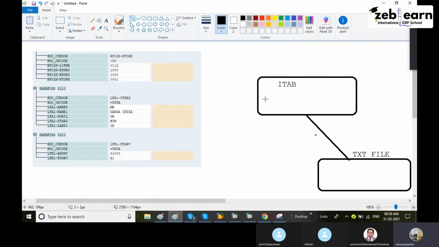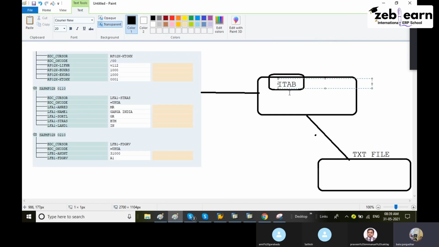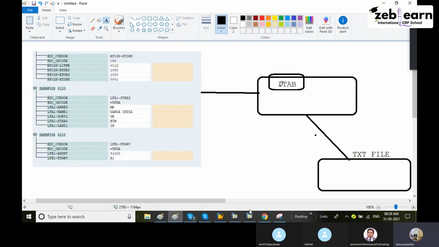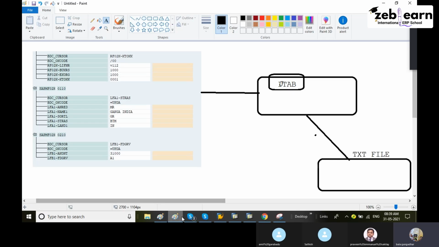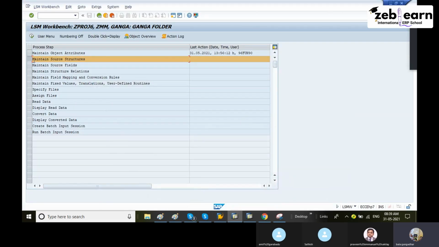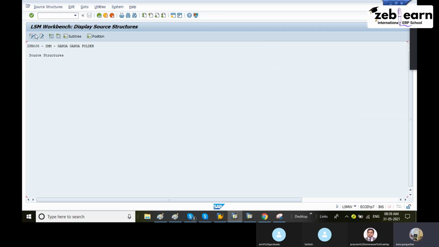From the text file we have to upload the data, and then the uploaded data we have to send to SAP. Here I am creating an iTab with some name, any internal table name, but don't enter iTab. You can use some other name, either KTab, JTab or NTab. To create that one, we will use the source structure. JTab means internal table. Execute. Here it is in display mode. Click the change button.